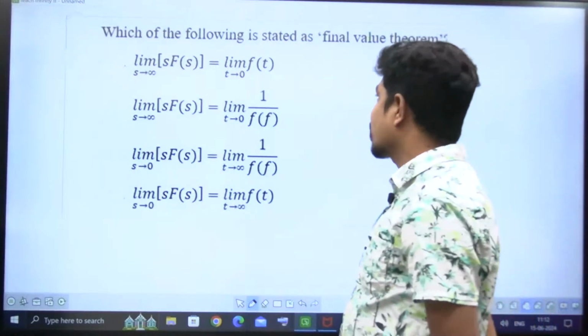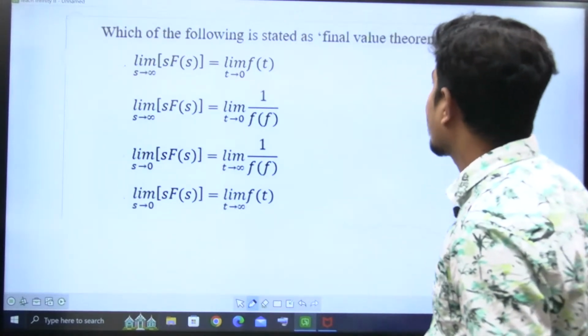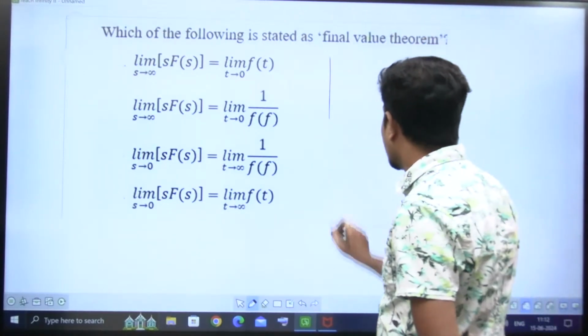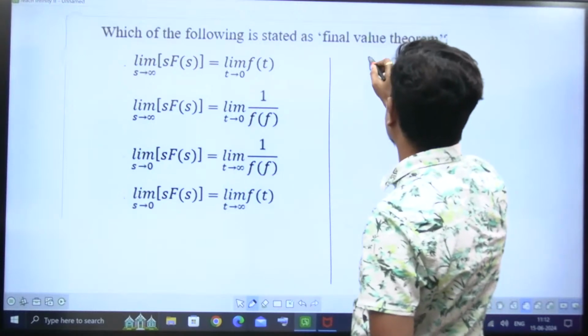Again, question on Laplace transform only. Which of the following is stated as final value theorem? Do not look at the options. What is final value theorem?